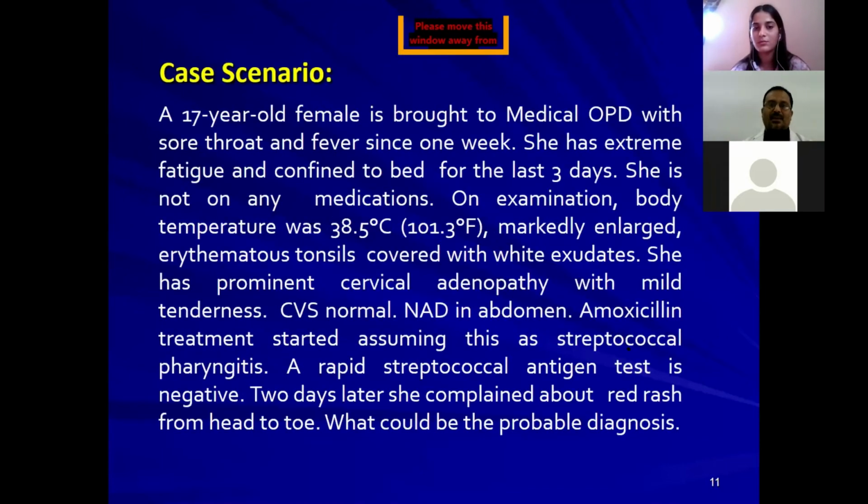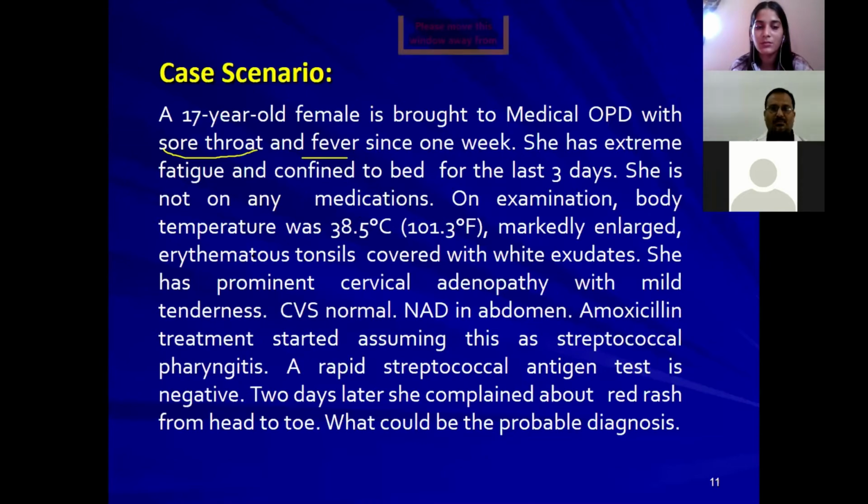Next important virus is, first we'll have the case scenario, then we'll go for it. A 17-year-old female is brought to the medical OPD with a sore throat and fever since 1 week. She has extreme fatigue and has been confined to bed for the last 3 days. She is not on any medications.